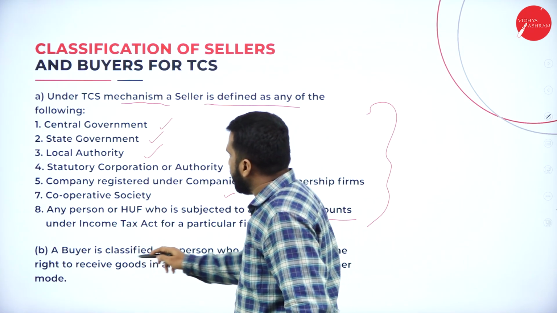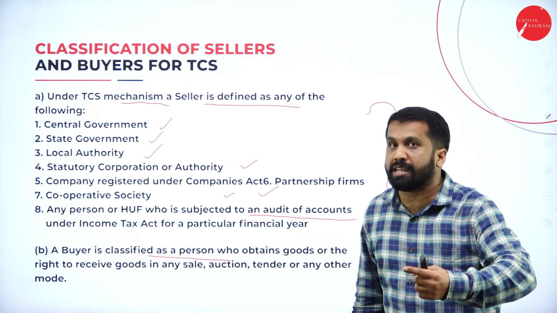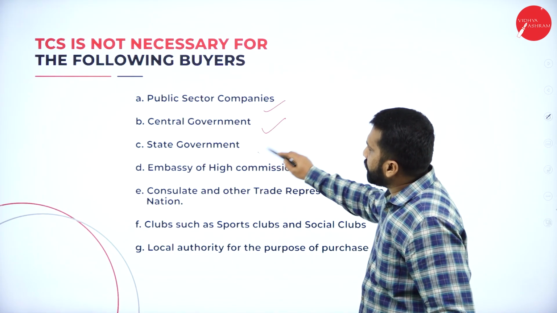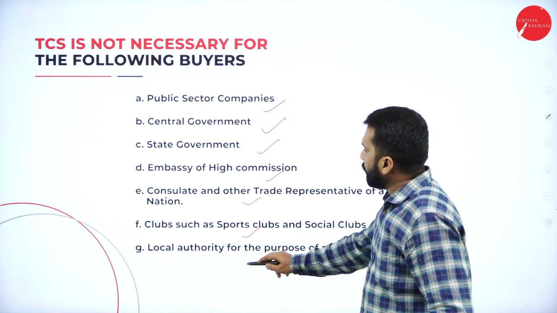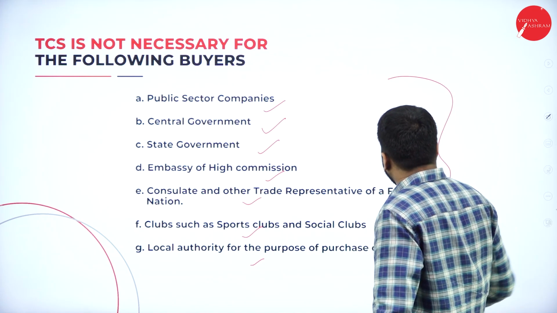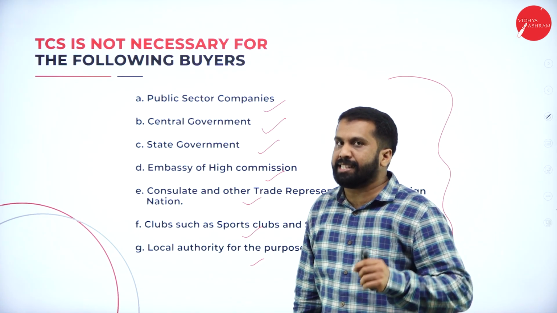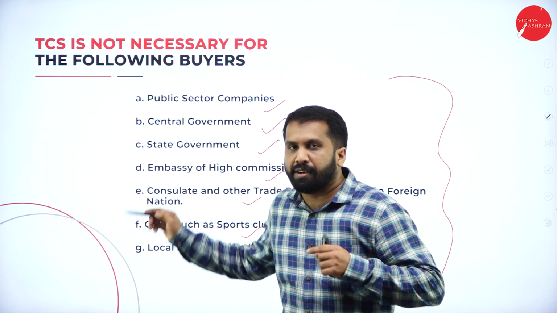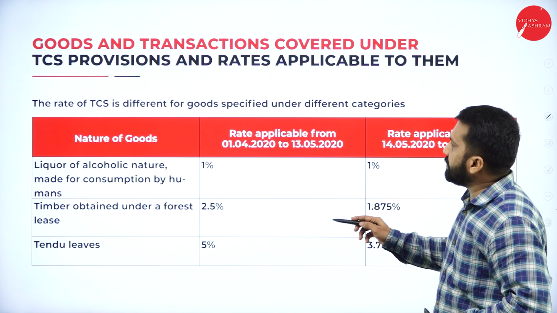And a buyer is classified. Not only the seller is classified, even the buyer is also classified. How? Public sector, central government, state government, embassy, consultant, club, and local authority. These are the classifications for buyer. Almost it is similar. For the seller, there are 5 to 6 points, and for the buyer also 5 to 6 points. And these are the TCS rates.